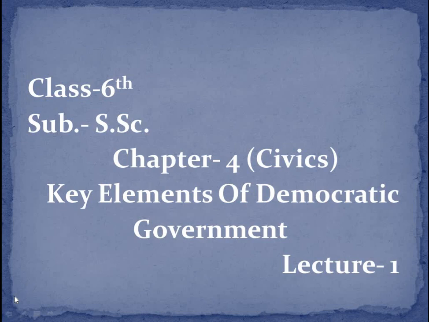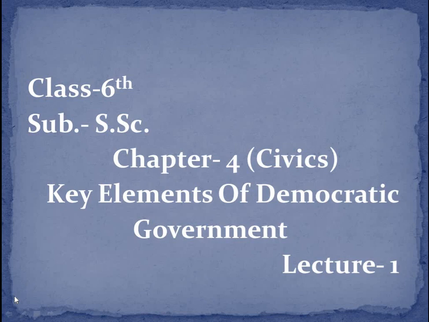And we have done that in democratic government, all the people have equal rights, all are equal in front of laws, and they have power to elect their representative. These are some of the things we have already covered in chapter number 3.